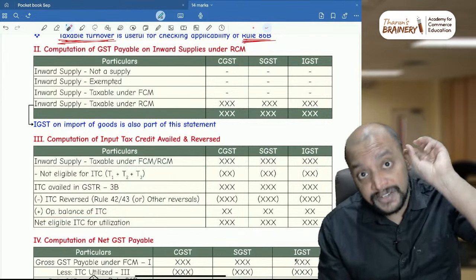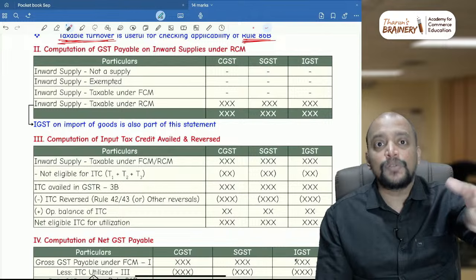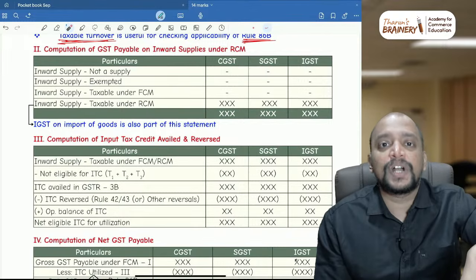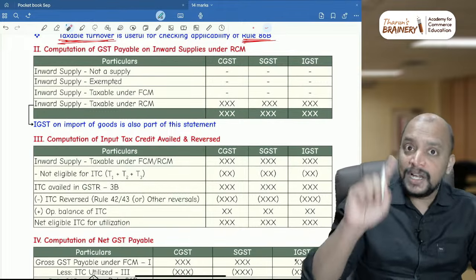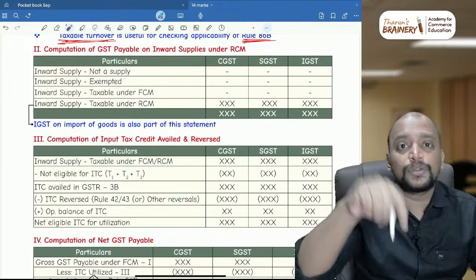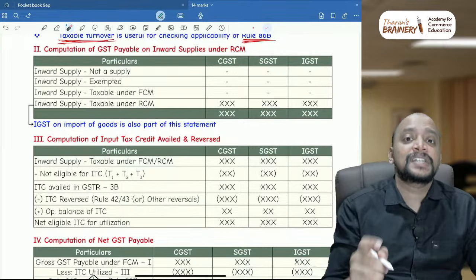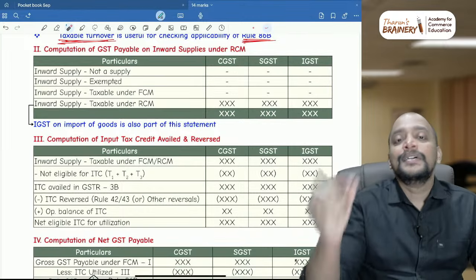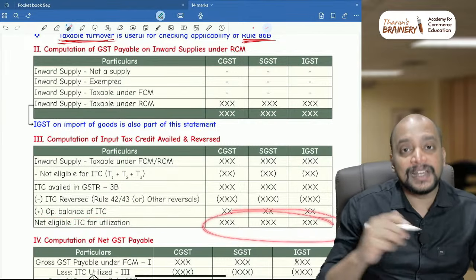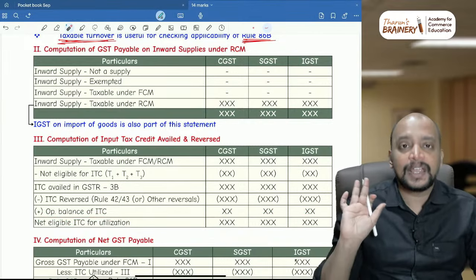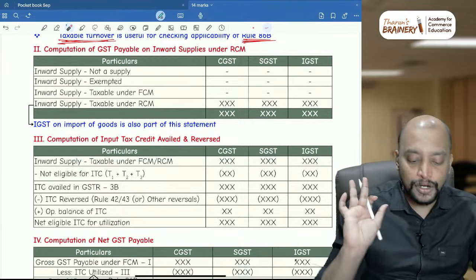So therefore they will give this twist also. Opening balance they will give. What we will do? Opening balance plus current month whatever is purchased, everything we will take for reversal. Don't do that. Okay. Only whatever is inward supplies during the month, that only you need to do the reversal. After doing the reversal, you will get net eligible ITC, na. So to that you need to add opening balance. So like you will get net eligible ITC for utilization. So these are the key points that you need to keep in mind for statement number 3.